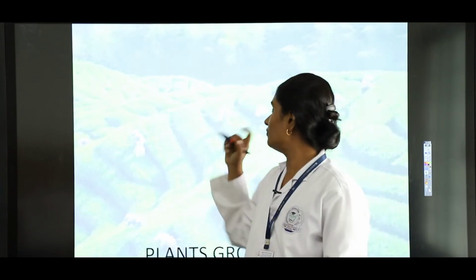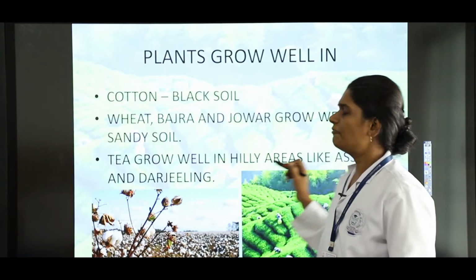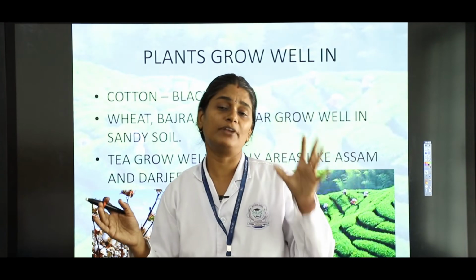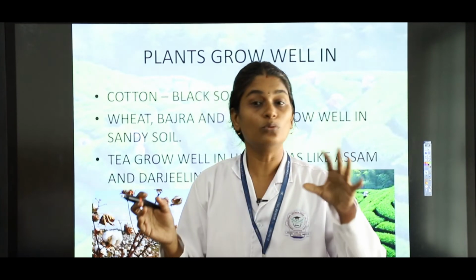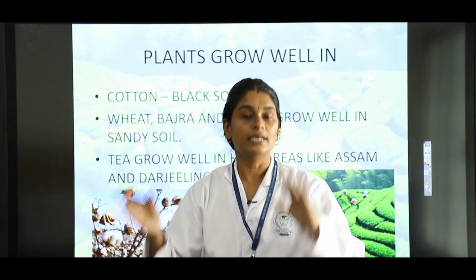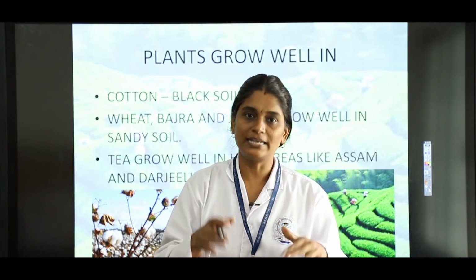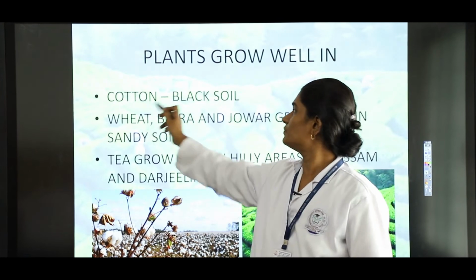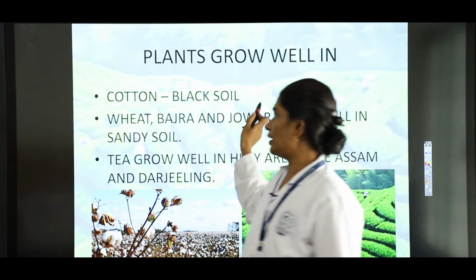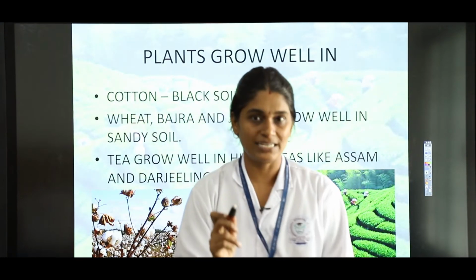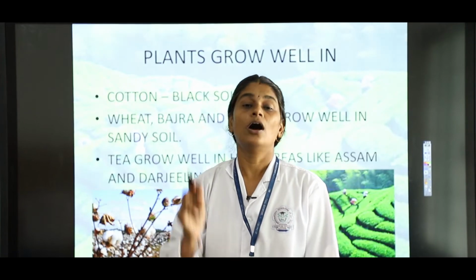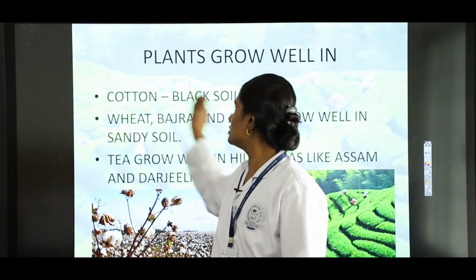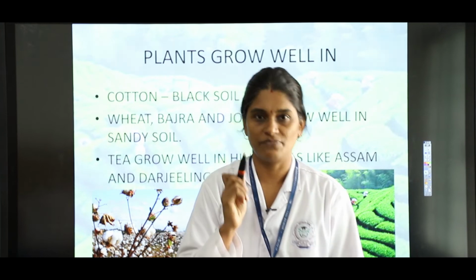So the next one we are going to see is that different plants need different types of soil too. Just as they need different types of season, they also need different types of soil. So cotton grows well in black soil. In your choose the best answer, you will get a question like, in which soil does cotton grow well?